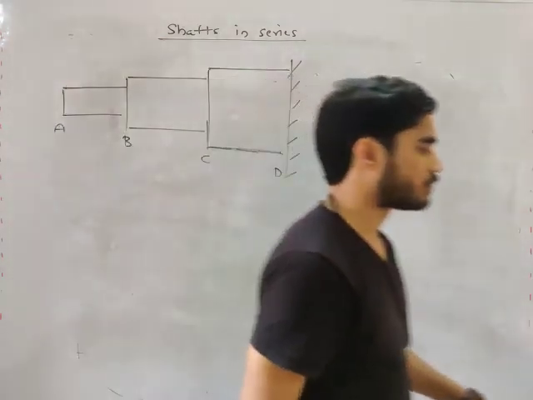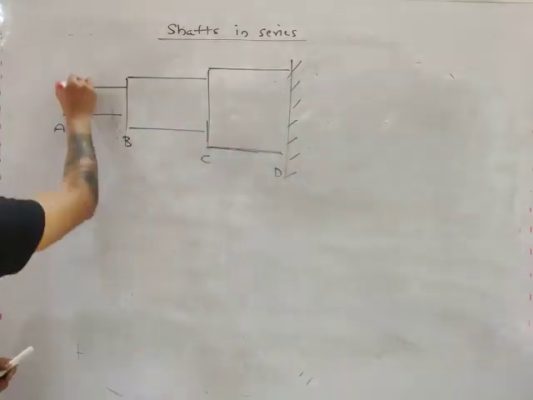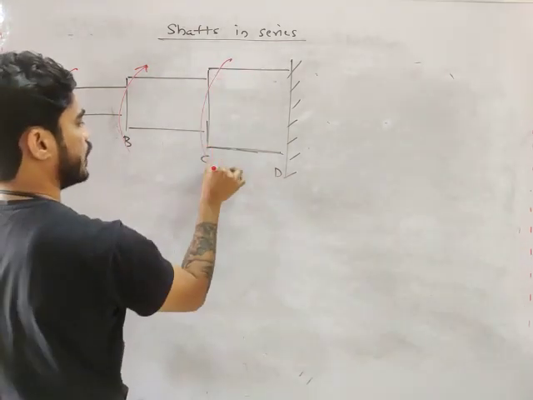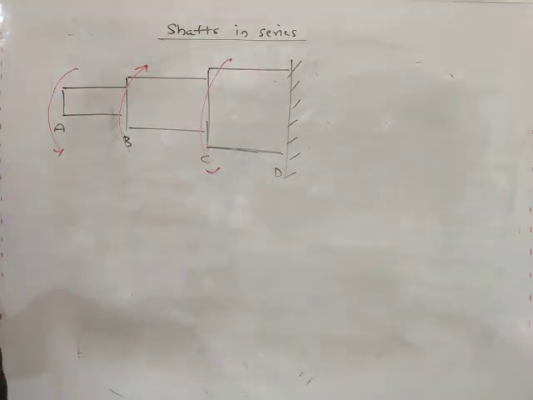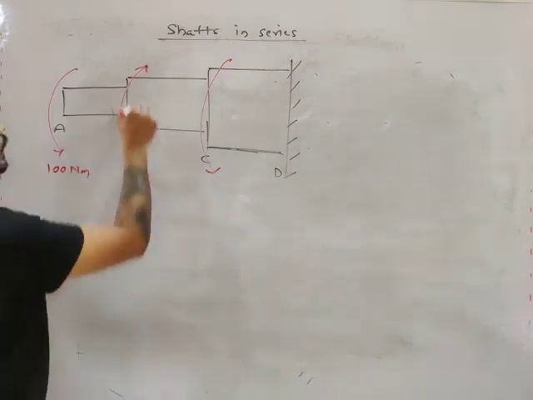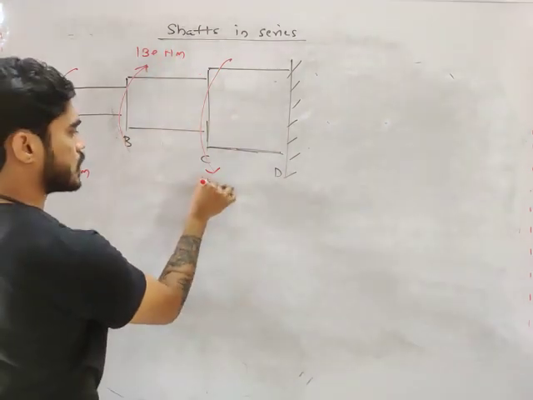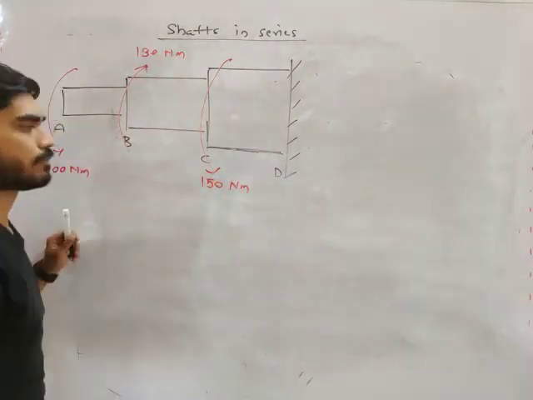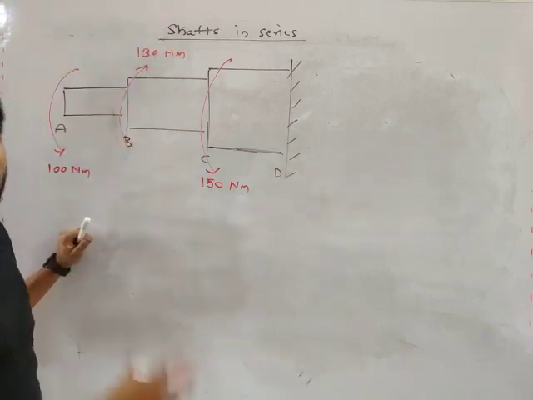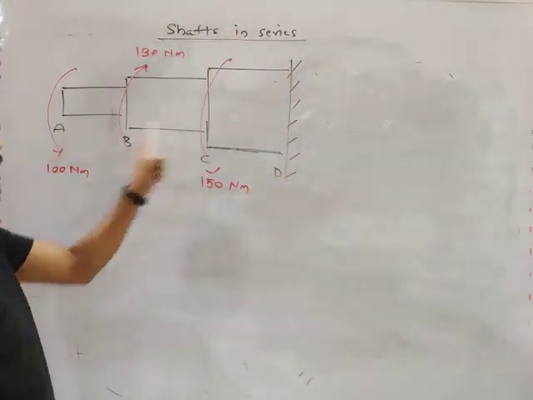Now let's say this stepped shaft is connected to different torques at different points. Let's say this is 100 Newton meter, this is 130 Newton meter, and this is 150 Newton meter. So these are different torques acting at different points. I am just taking an example in order to explain every concept using this.